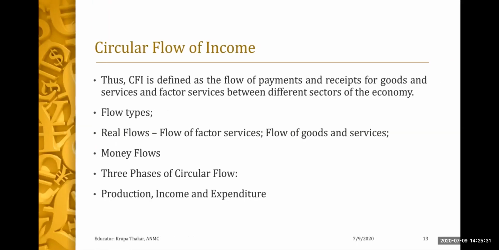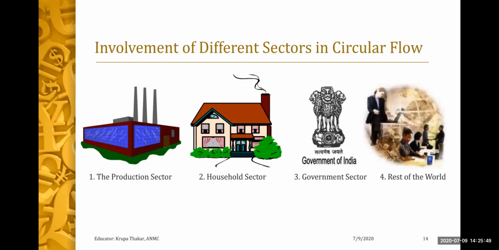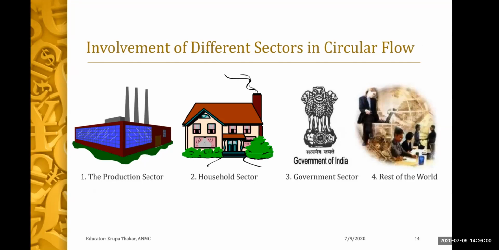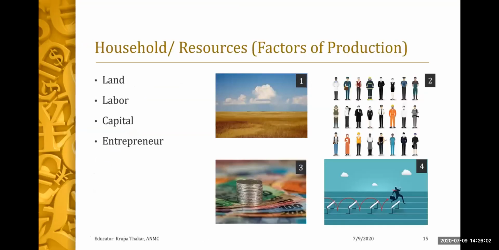So when we talk about the circular flow of income, it could be the real flow or money flow. There are three phases, and production, income, and expenditure are the methods of calculating your GDP. So first, let's understand what is the real flow. The general involvement of different sectors in the circular flow are these. We have household, we have production sector, that is firm, we have government sector, and rest of the world. And these are the basic factors of production, that is land, labor, capital, and entrepreneur.